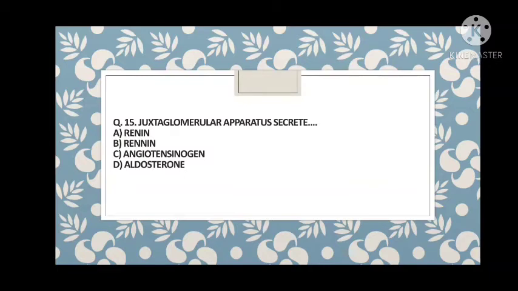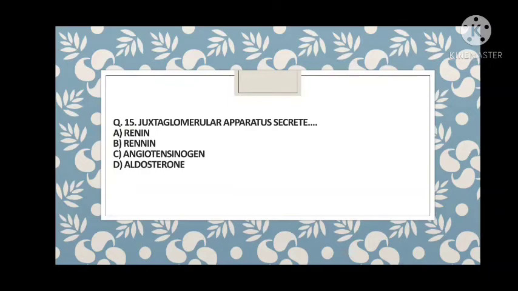This is a very confusing term, like renin and rennin, a very frequently confusing question asked in the examinations. So guys, what about renin, and what about the double N rennin? Question number 15, and the answer is A, that is renin, not rennin.